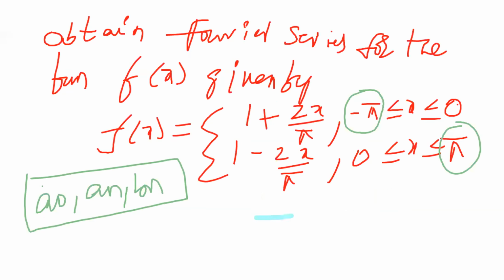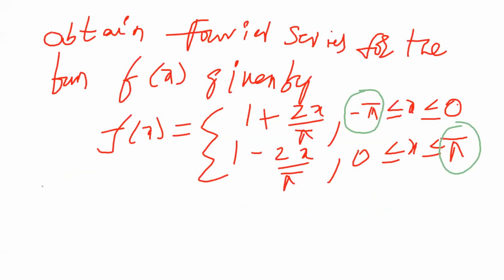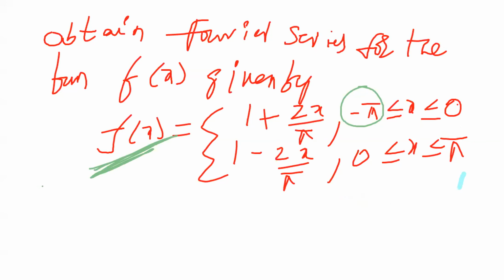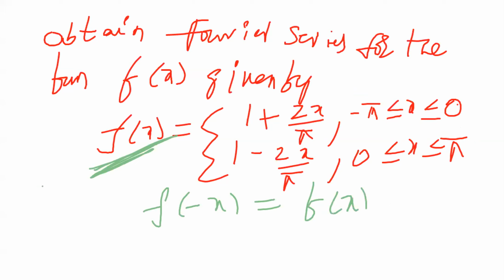Why do we check whether the function is even or odd? Because the starting limit is minus pi and the ending limit is pi, the minus pi to pi interval, in the method of even or odd. So first we check whether f of x is even or odd. What is the formula? Taking x as minus x and getting f of x, it is even. Suppose we get minus f of x, it is odd.